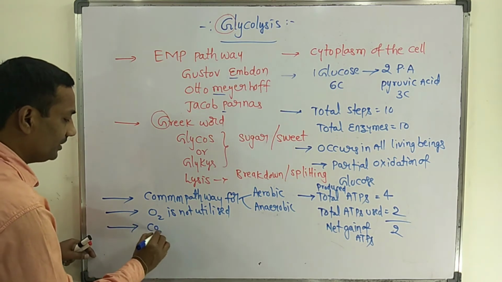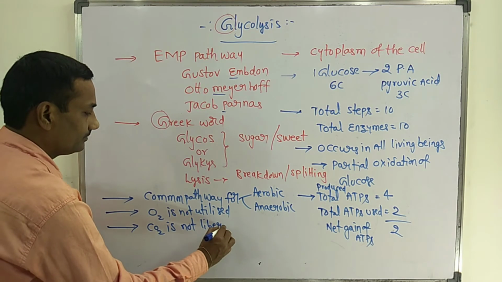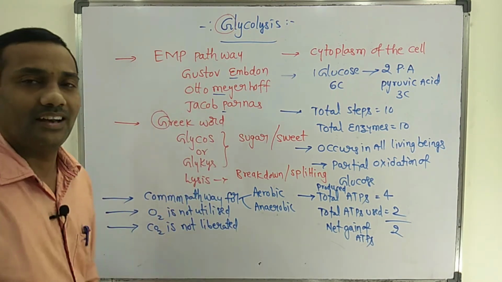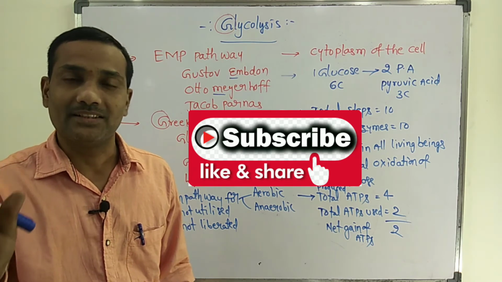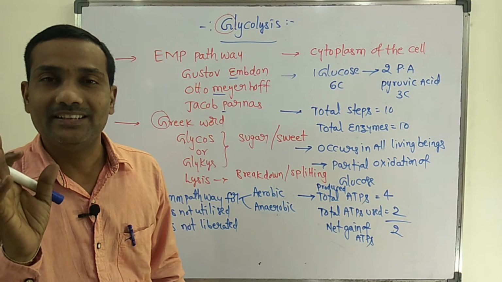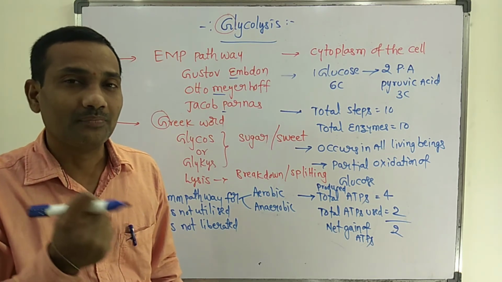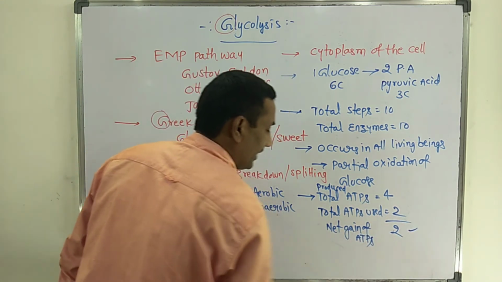Next, CO2 is not liberated in glycolysis. In no step is carbon dioxide released. O2 is not utilized, and the net gain of ATP is 2.